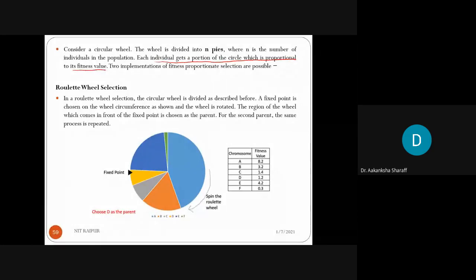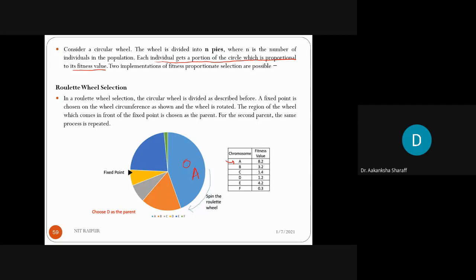Means those individuals who have the highest fitness value will have a higher portion of the circle. Like suppose here you can see this portion. So this portion has the highest fitness value. Like this is the chromosome A. Means it is representing the chromosome A. So this chromosome has the highest fitness value, so it will capture the large portion of the circle.